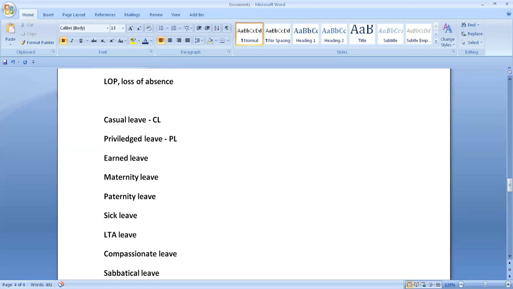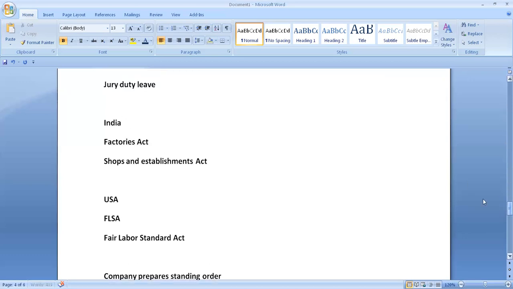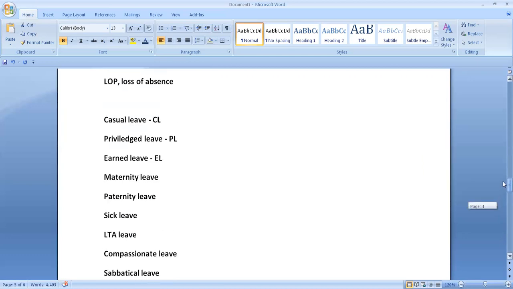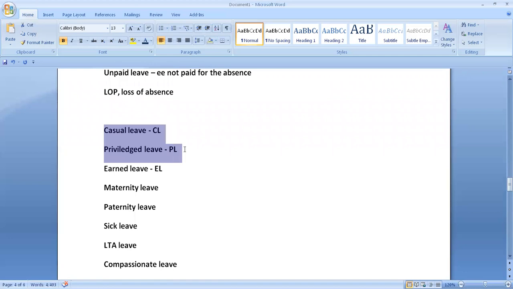Earned leave, you can call it EL. What is earned leave? This earned leave is maintained not by the Shops and Establishments Act, but by the Factories Act. In India, these two acts are applicable: the Factories Act and the Shops and Establishments Act.